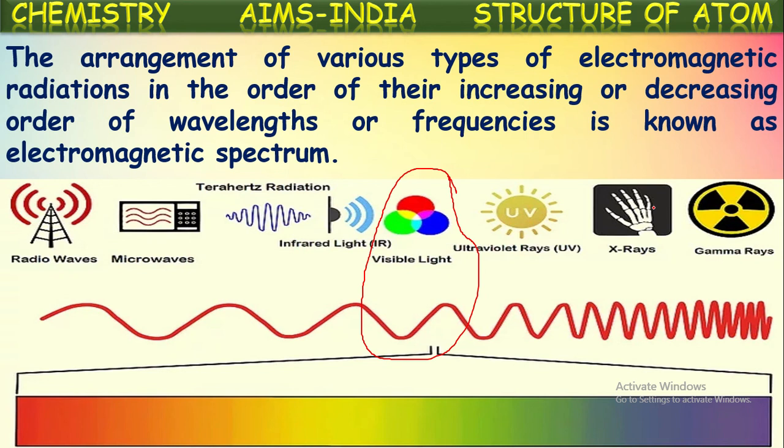Electromagnetic radiations means the radiations emitted by the particles which are moving with a very high velocity and having charge, just like the electrons. Even electrons, while revolving with high velocity, while jumping from one orbit to another orbit, emit certain radiation. Suppose certain electrons from the higher orbits jump into lower orbits. They emit certain energy in the form of this electromagnetic radiation. That radiation emitted by these electrons will possess all the properties which we discussed till now, like the wavelength, frequency, amplitude, time period, velocity, and so on.